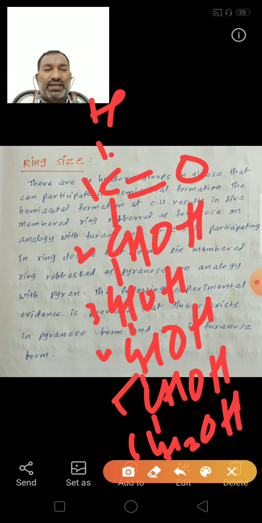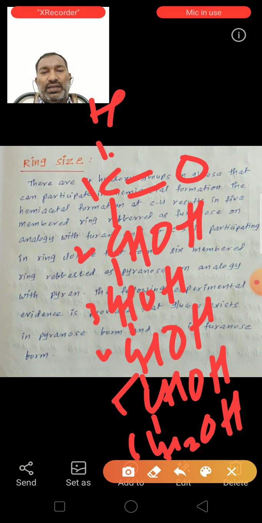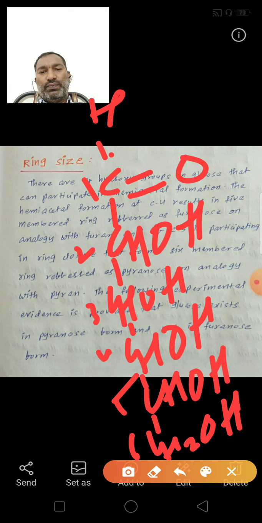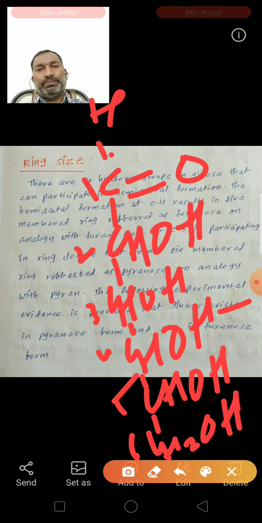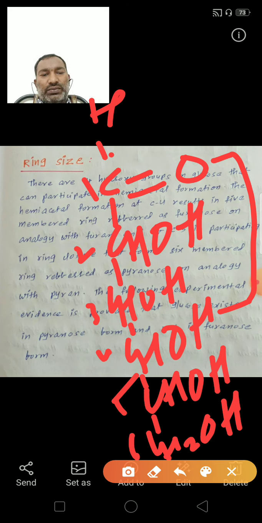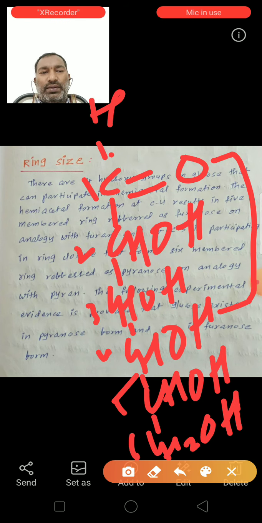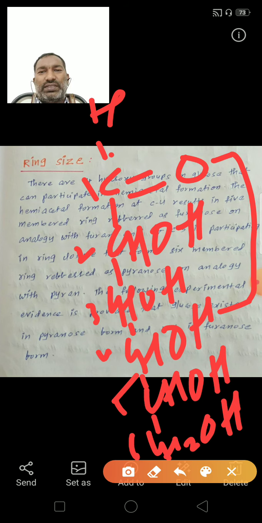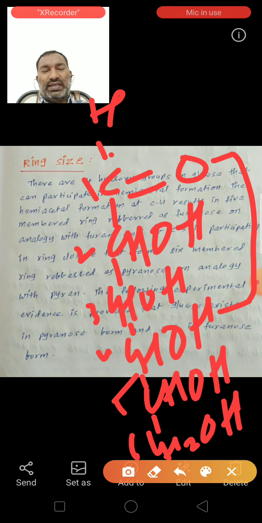The hemiacetal formation at C4 results in a 5-membered ring, referred to as a furanose, analogous with furan. So if the fourth carbon OH participates in hemiacetal formation, a 5-membered ring furanose is formed, analogous with furan.